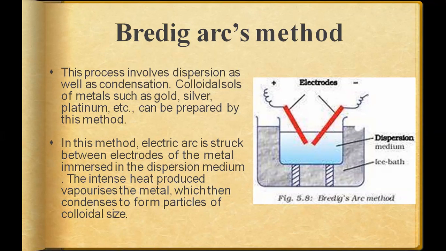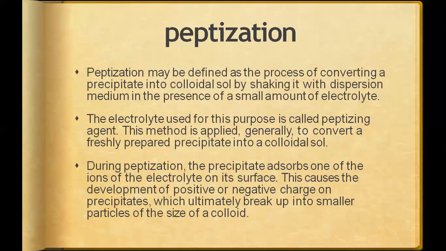When the solid starts turning into vapor, it is not allowed to leave the system, so it remains suspended and mixes with the dispersion medium in the form of small droplets, and it gets condensed there, forming a colloidal solution.